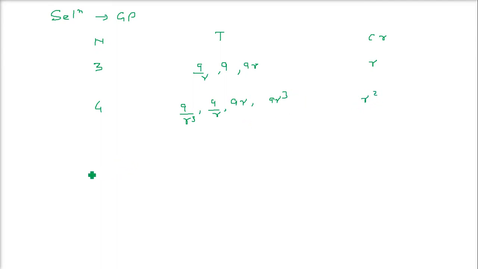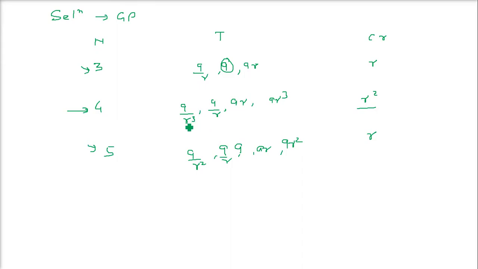Now let us assume that we have 5 terms. Whenever we have odd terms, we have to have A in between. So we'll have A, and similarly A by R here and AR here, then A by R square here and AR square here. So these are 5 terms, and the common ratio is R. Always assume and know that if even terms are there, the common ratio will be R square. If odd terms are there, the common ratio will be R.